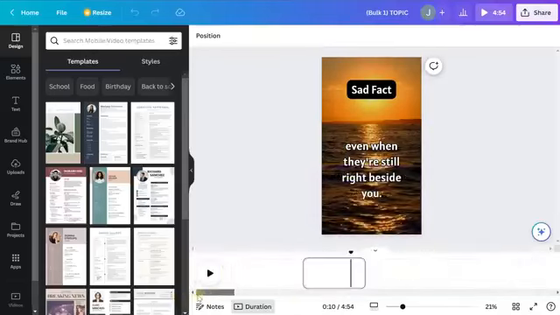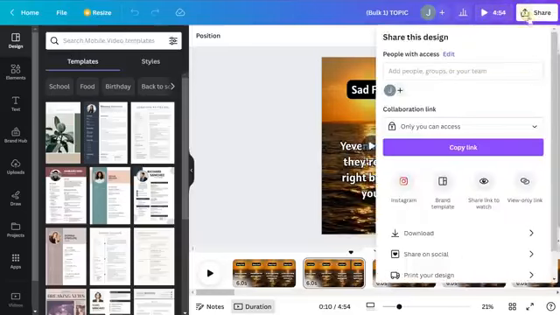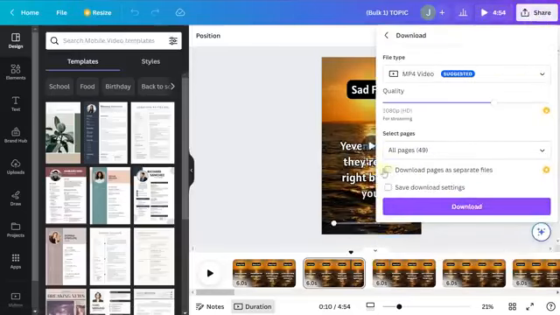And so now if I'm ready to export these and want to go ahead and upload them to YouTube, I just hit share, and I click download. And you want to make sure you select this, download pages as separate files. That's going to give you 49 separate videos ready to go. And we've done all of that with AI and a little bit of automation to make it all happen. And you just have to repeat this as many times as you need to get thousands of videos out the door and ready to go for your AI YouTube automation channel.